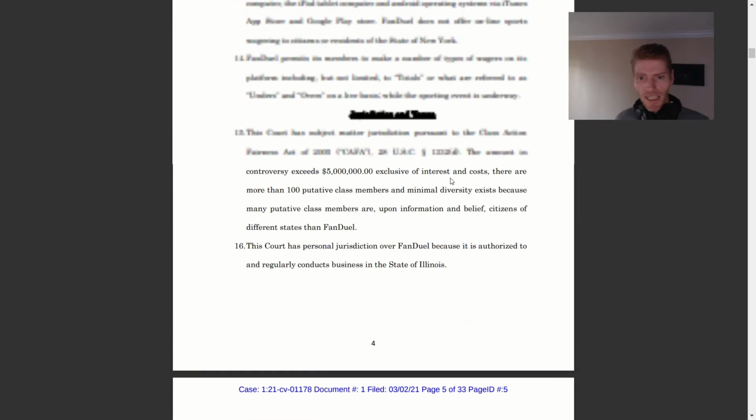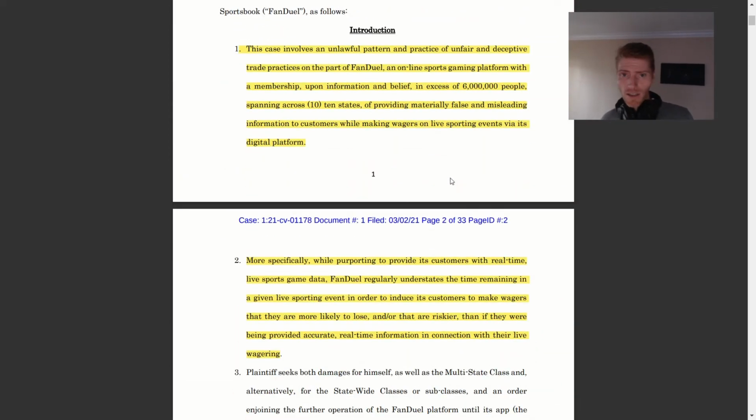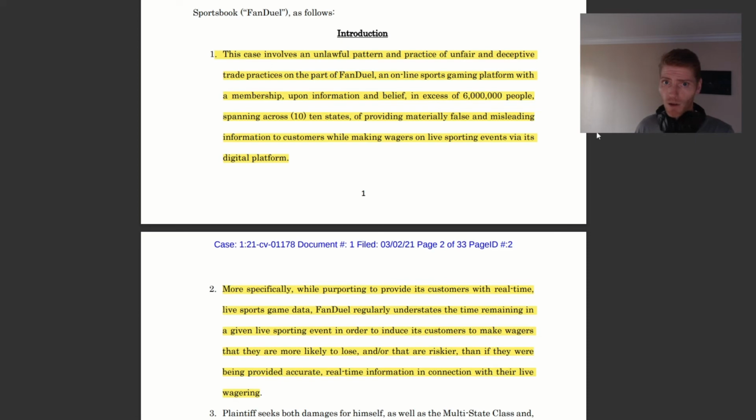And if we look at the beginning of the case, it says this is actually a huge class action lawsuit because it potentially can affect up to 6 million people who are using the app, and they may have some sort of case. So again, that's something to think about when you are betting on these apps or these websites. You're not getting accurately displayed information on these games, or the bets themselves are not being accurately displayed, leading you to maybe make bets that you would not otherwise make.